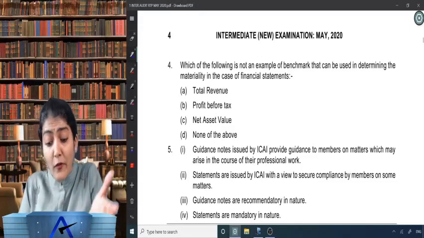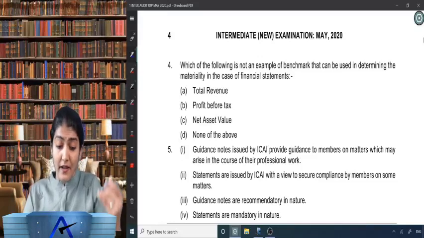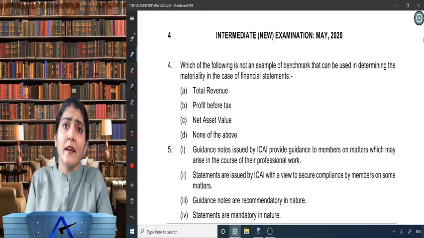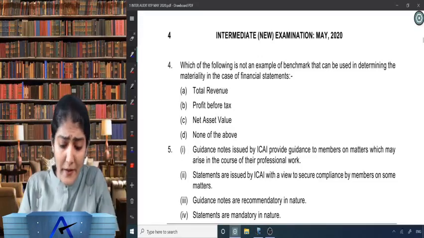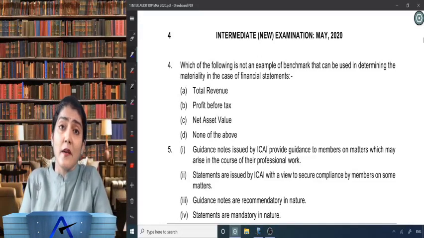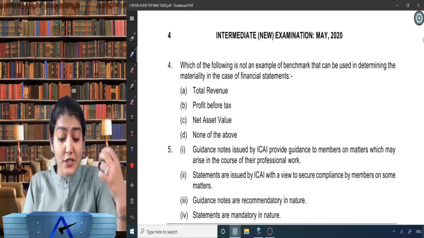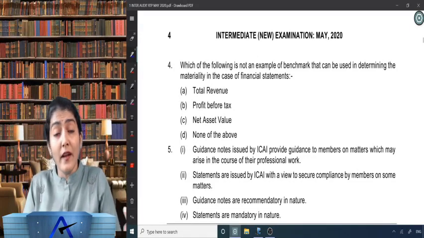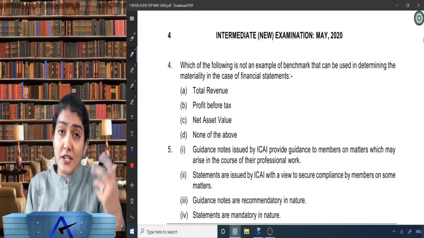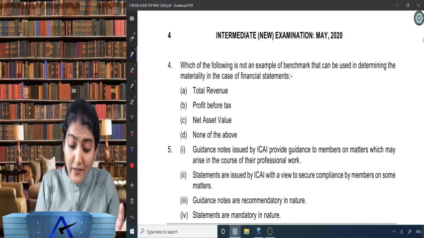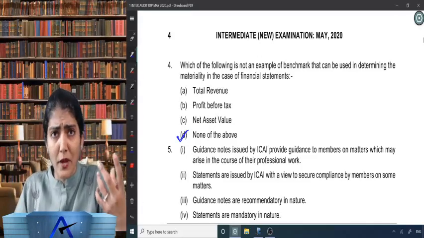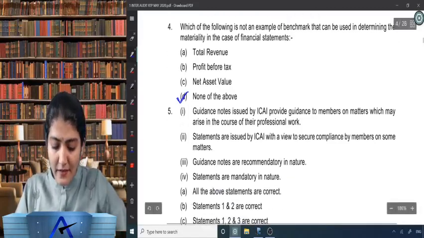So it says, which of the following cannot be taken as a benchmark? Can you take total revenue as a benchmark? Yes, it's a professional judgment. The auditor may consider, yes, this is an appropriate benchmark. PBT, profit before tax, can that be taken as a benchmark? Yes, again, it is at the discretion of the auditor. It is the professional judgment of the auditor. Net asset value, can that be taken as a benchmark? Again, yes, it is his professional judgment. So what cannot be taken? We say none of the above, because all the above three can be taken as a benchmark.